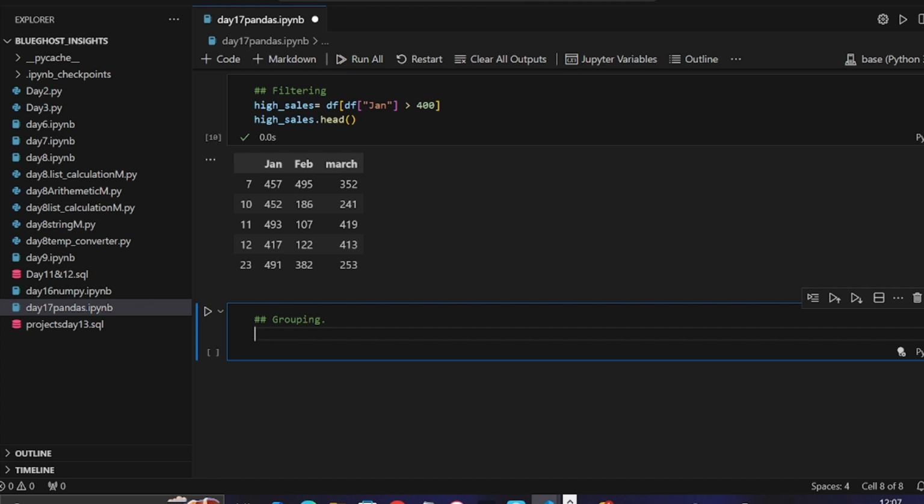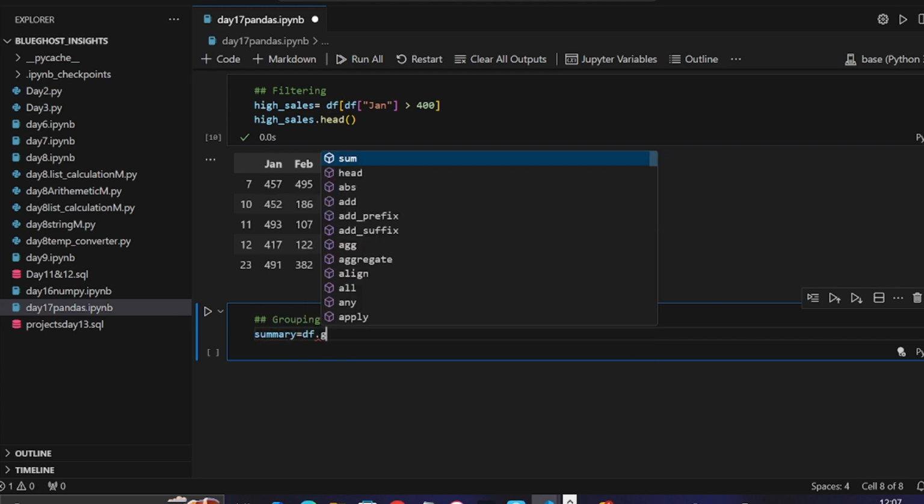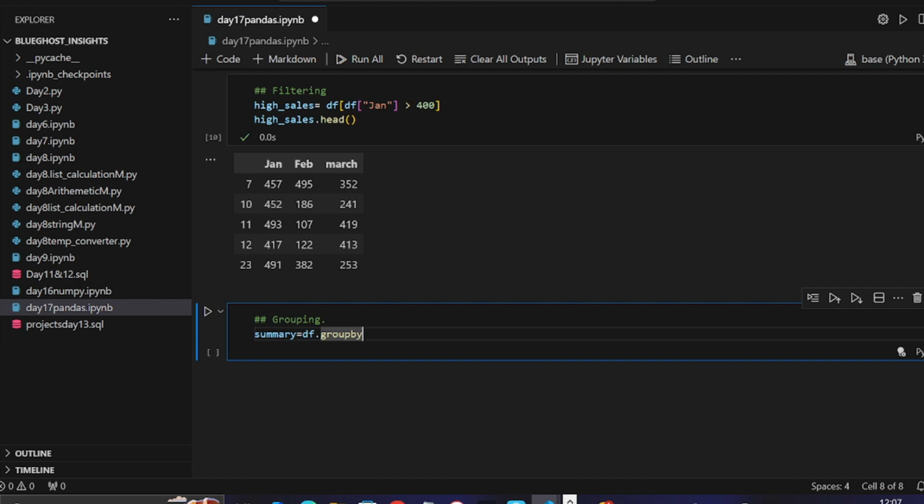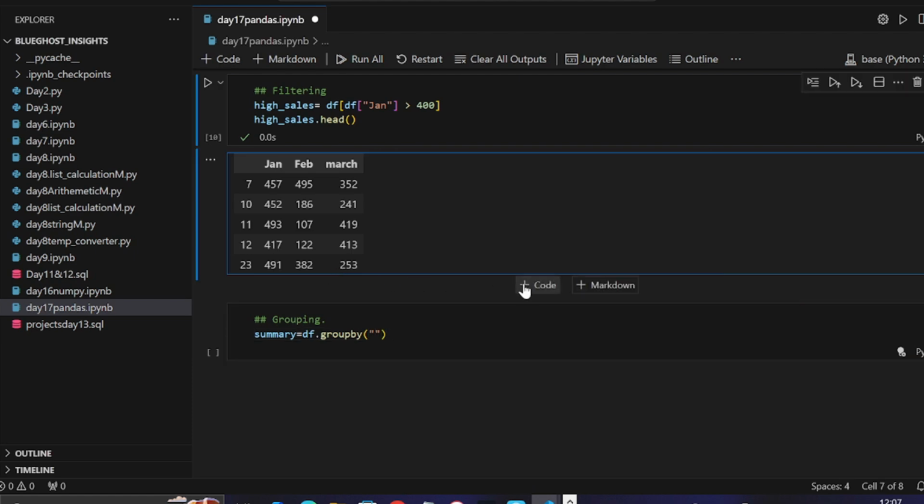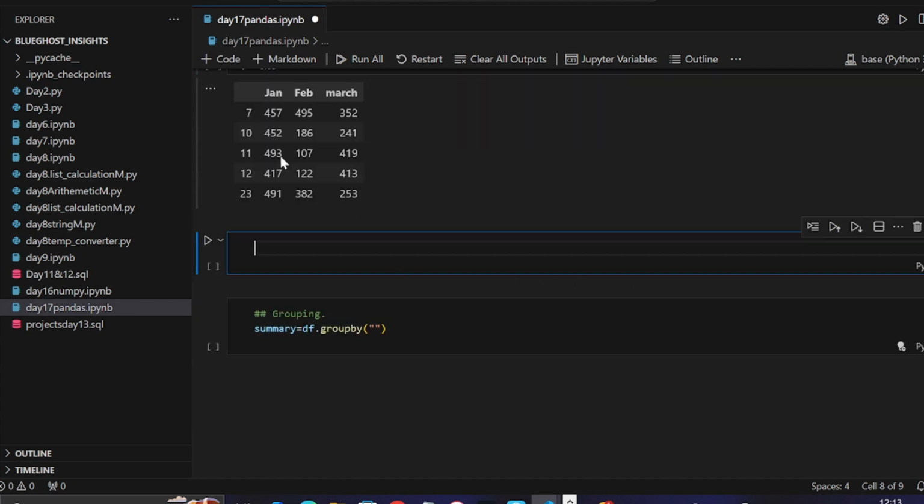Let's just give it a name. Let's say summary. That's what I want to call it. So summary, we'll say df dot group by. The group by is one of the toolkits inside pandas that we use to group things. We need a categorical kind of column to group by. So let's create a categorical column together and see how it will work. Remember, everything that we have here is numerical.